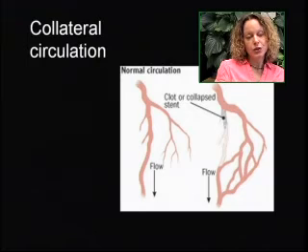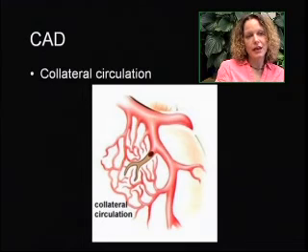And this collateral circulation will bypass the blocked area, and then the blood flow will be reestablished through angiogenesis, which is the creation of new blood vessels. Here we can see another example picture of collateral circulation, where we can see the blockage in the artery, and then we see the angiogenesis or formation of other arteries to reestablish the blood flow to the heart.